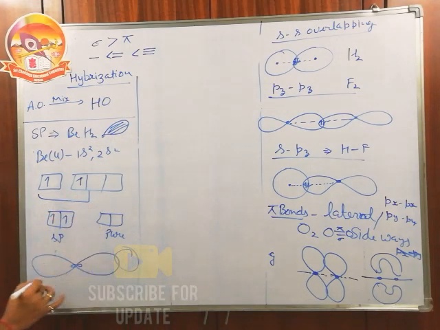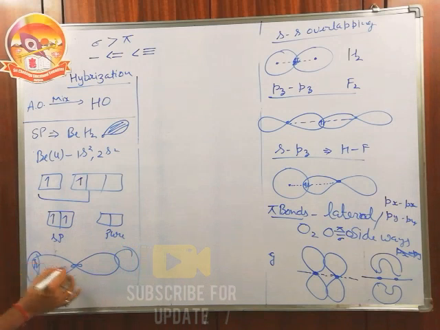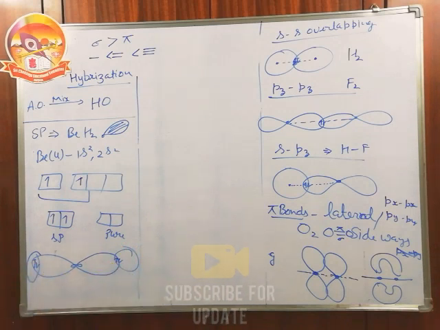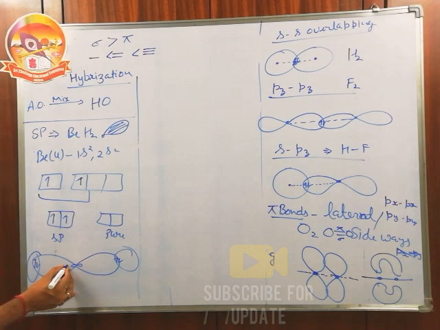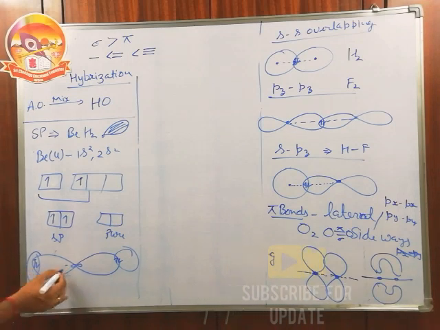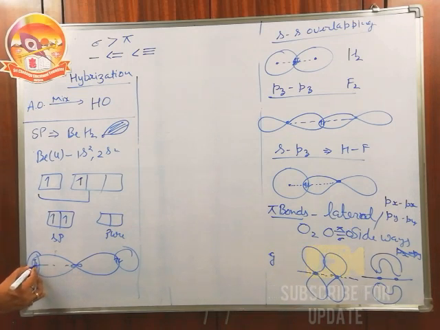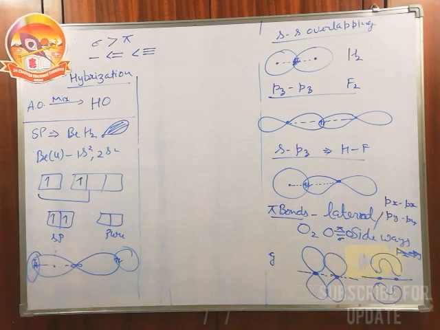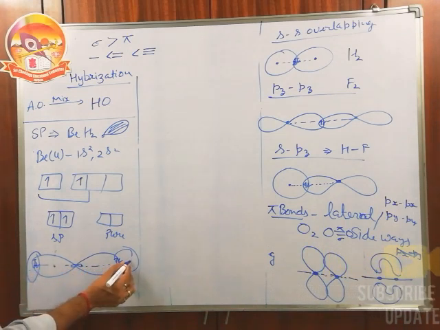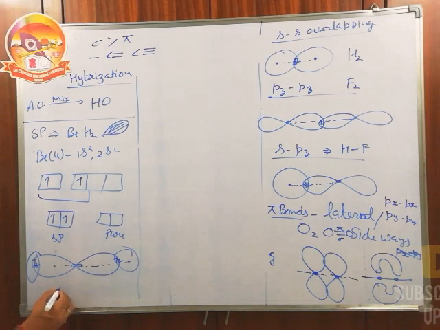Then 1s here, 1s here, and that's how we have the bonding in BeH2. This is the sp orbital, this is the s orbital. So this is a sigma bond formed by sp-s overlapping. This is also a sigma bond formed by sp-s overlapping. The shape of the molecule becomes linear and the bond angle is 180 degrees.